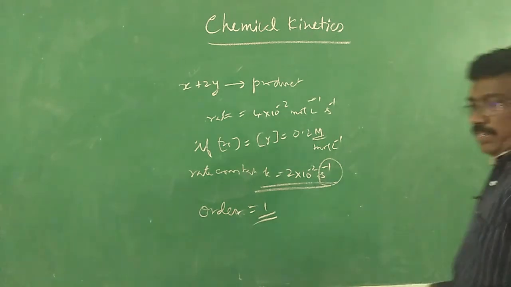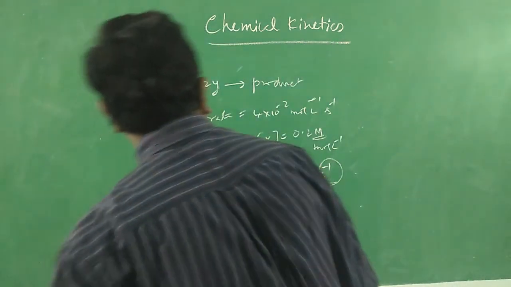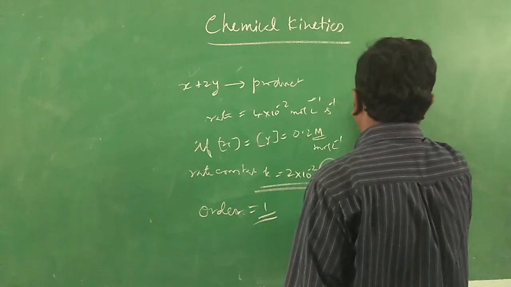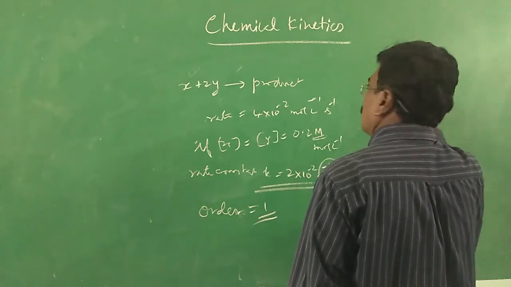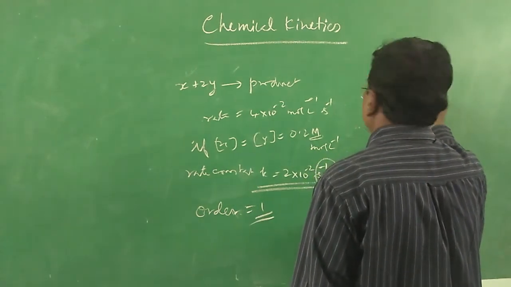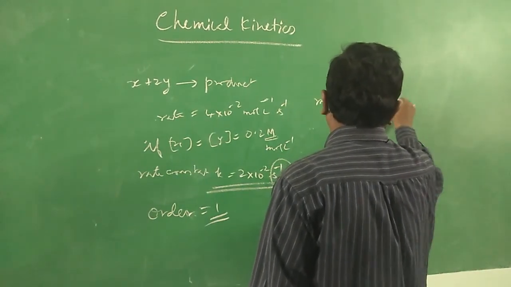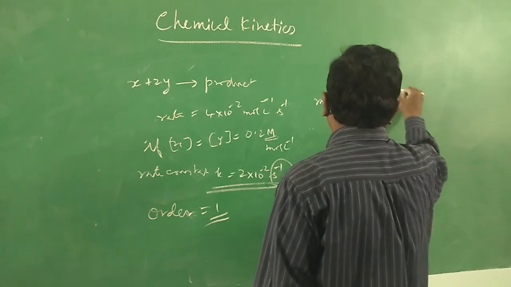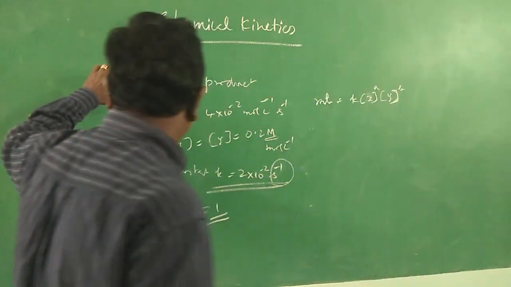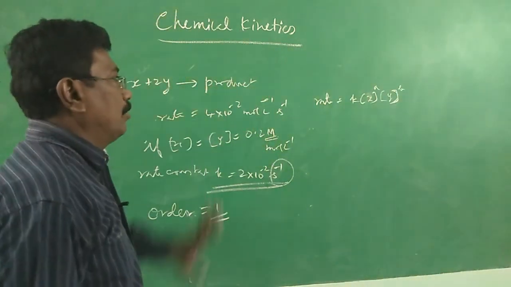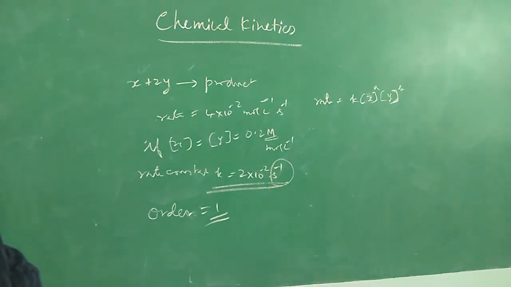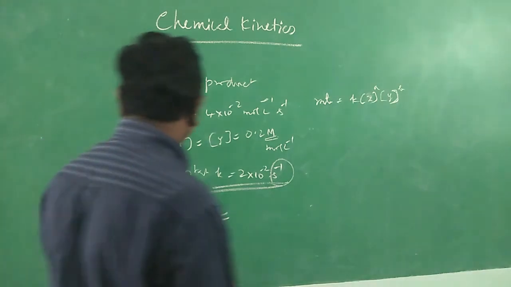Now, what is their expectation? Let me go in that way. Rate is equal to rate constant times molar concentration of X times molar concentration of Y to the power maybe A and B. We may not be knowing, it may be 1, it may be 2. Rate is equal to rate constant into molar concentration of X to the power A into molar concentration of Y to the power B. Now, what is the rate?